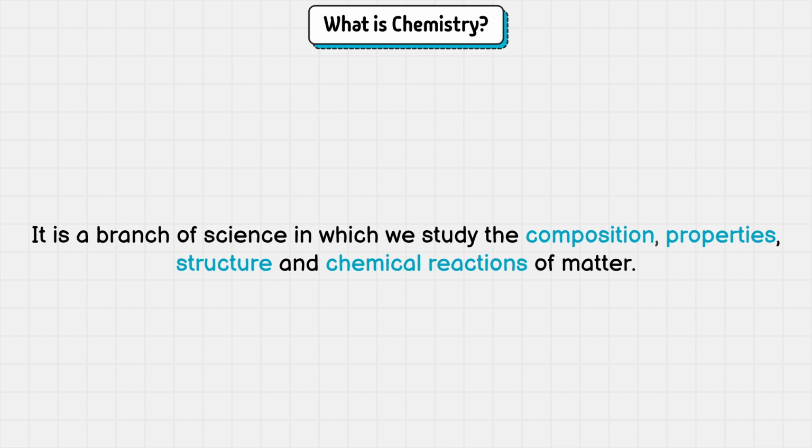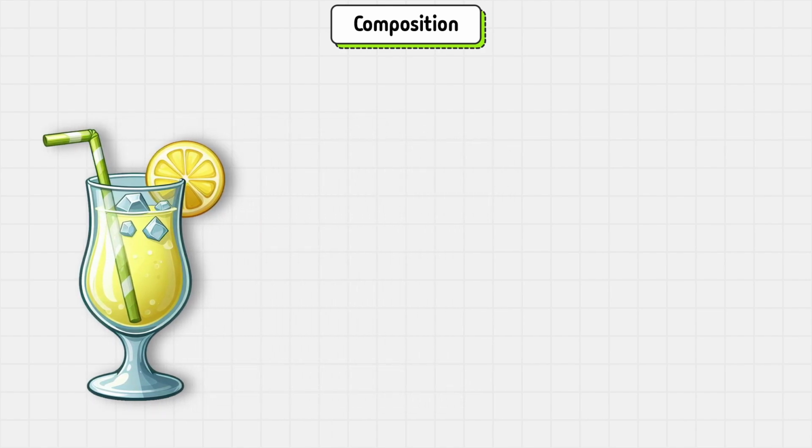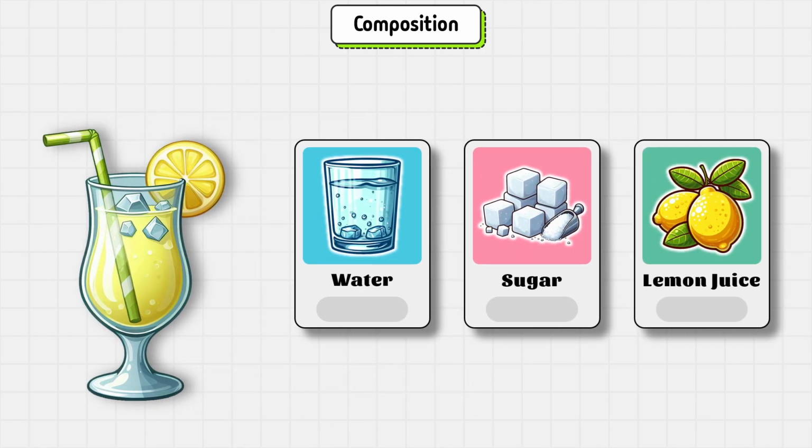Now, as you can tell from this definition, chemistry is about studying these four aspects of matter. And to really grasp the concept of chemistry, it is important to first understand what these four terms mean. First of all, let's understand the concept of composition of matter. And to do this, let's take lemonade as an example. To make a glass of lemonade, you will need three things: water, sugar, and lemon juice.